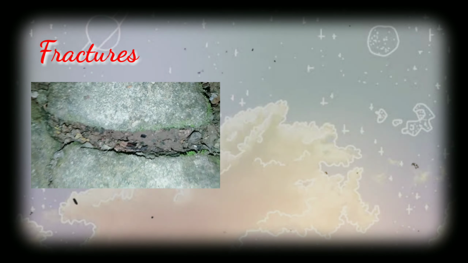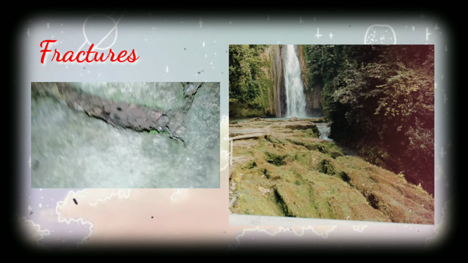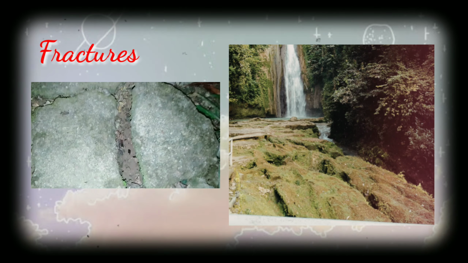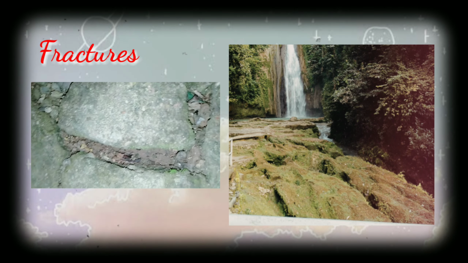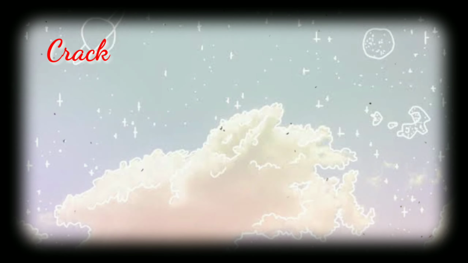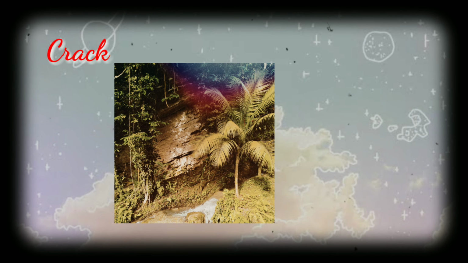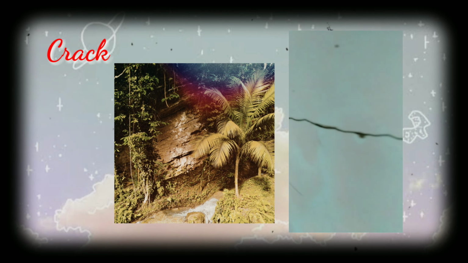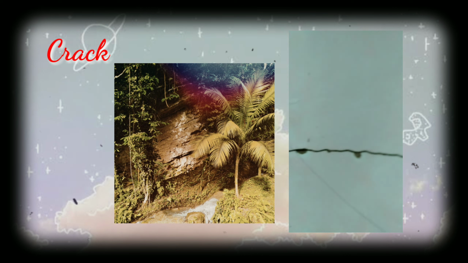Fractures and cracks. Fracture occurs when applied stress is sufficient to break the atomic bonds of the solid. Fractures can be seen in cement and even in a rock formation. Crack. A crack is a line on the surface of something along which it has split without breaking into separate parts.